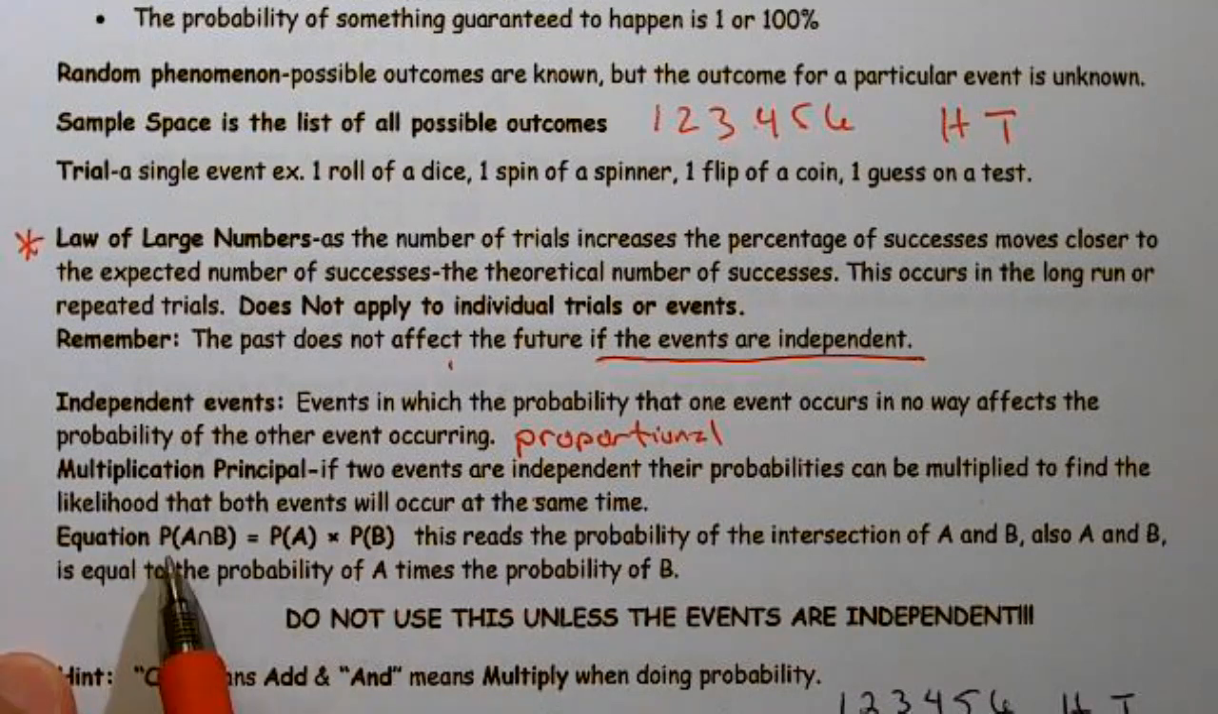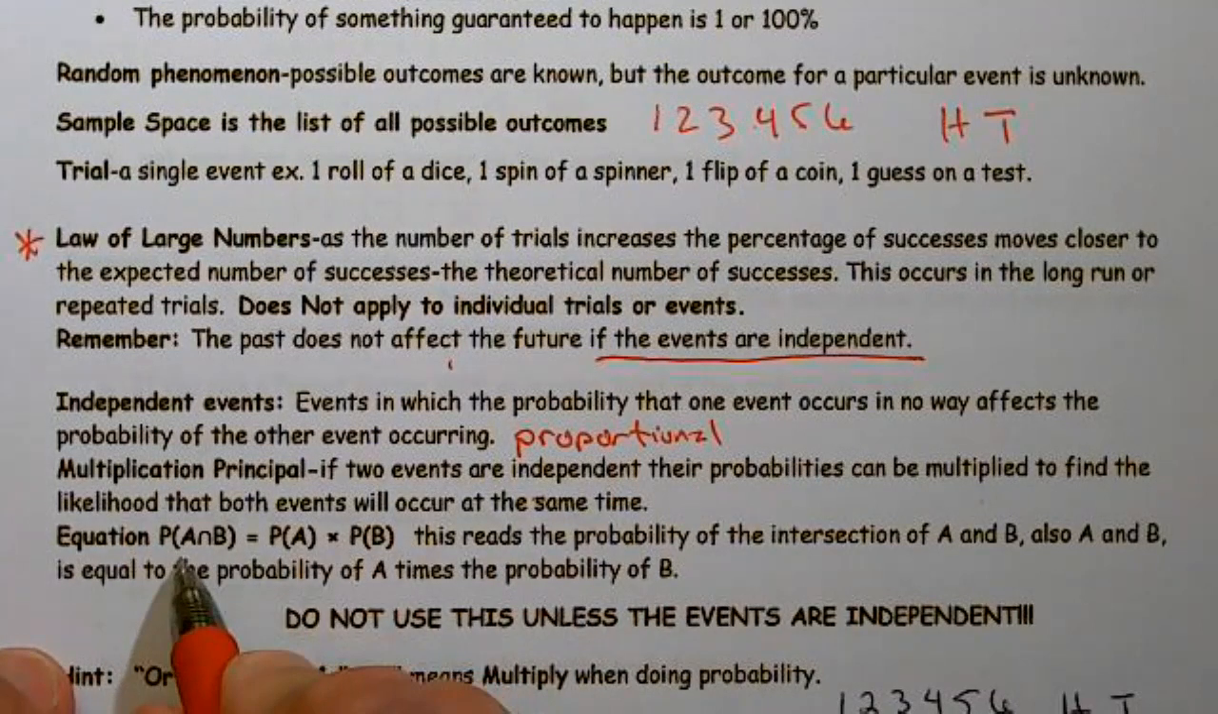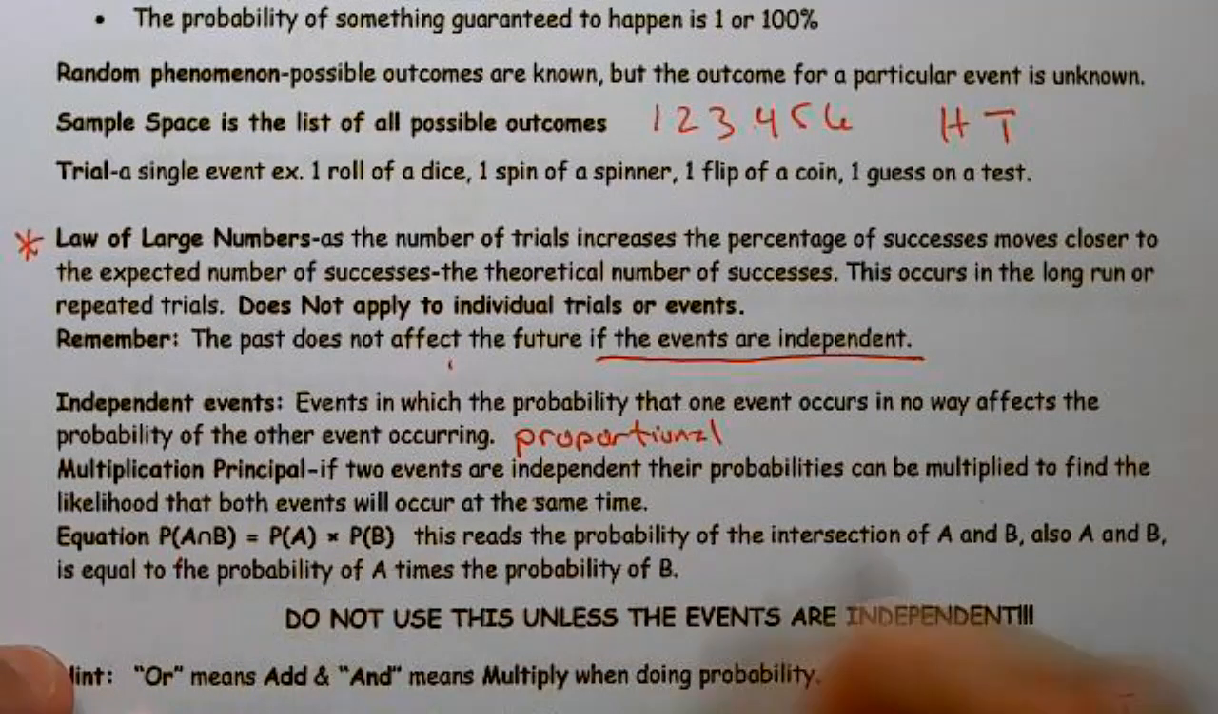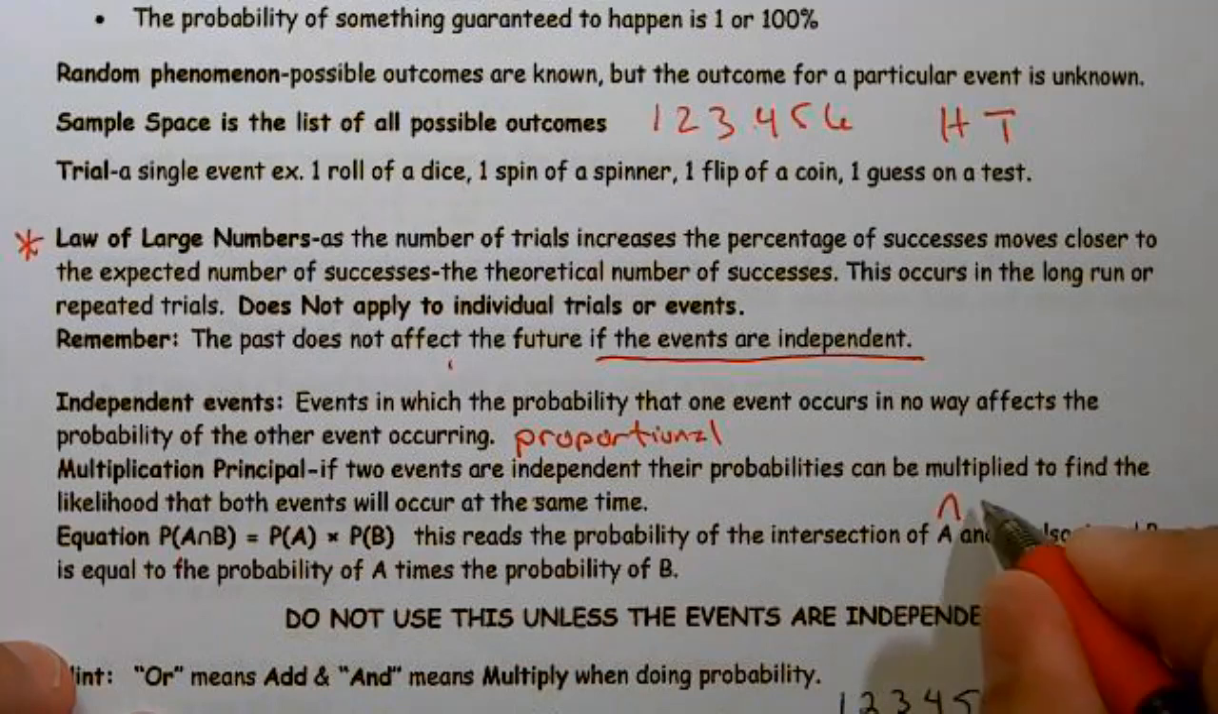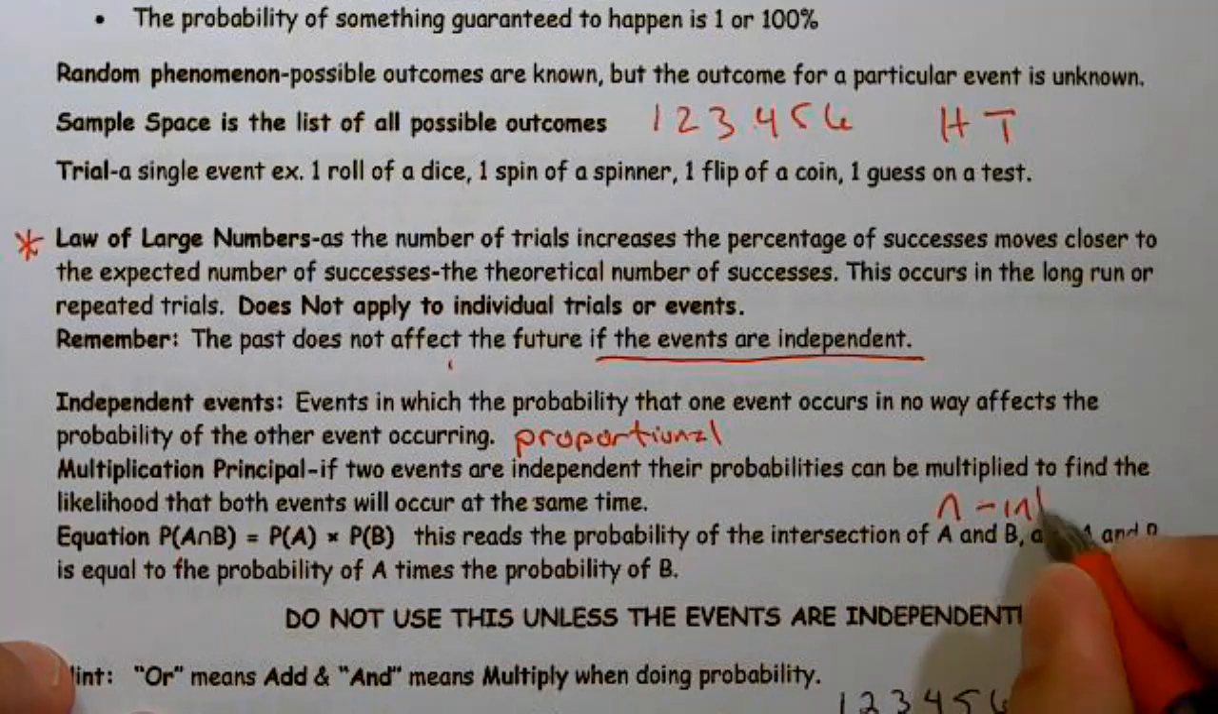And we have this little formula that you will need to memorize. It's the probability of A and B equals the probability of A times the probability of B. Well, notice we have the little intersection symbol. So that's the symbol for intersection. It also means and.